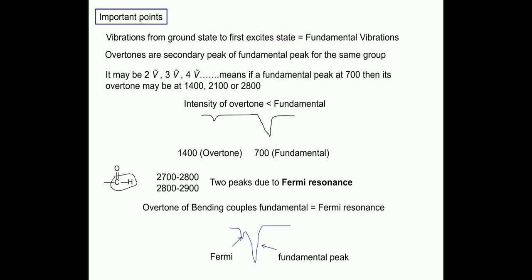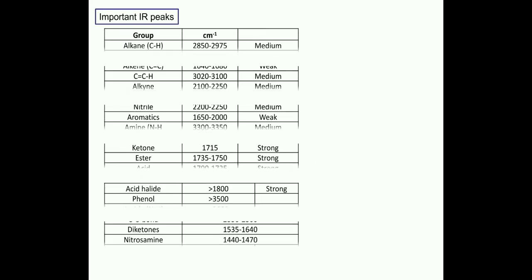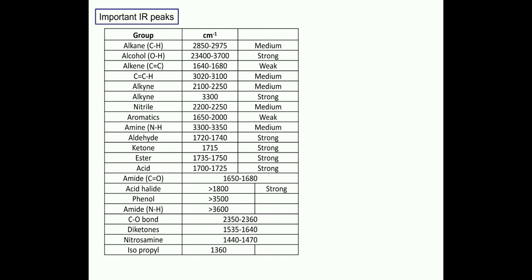Overtone is the secondary peak of the fundamental peak, while Fermi resonance is the coupling of overtone with the fundamental peak. Now this table shows the important IR values of particular groups. This table must be remembered by everyone.